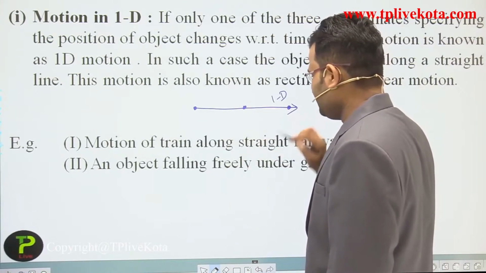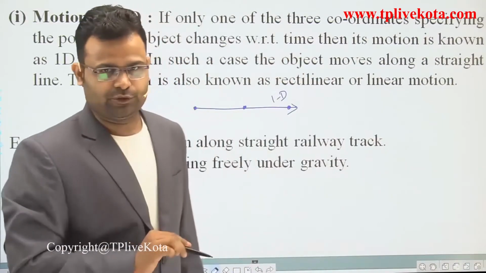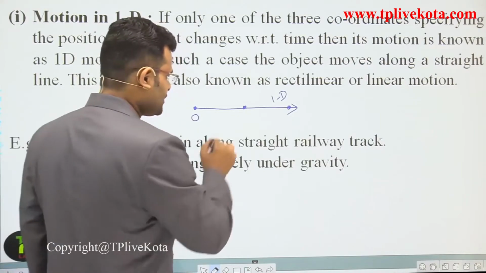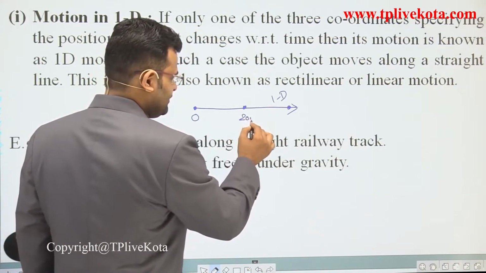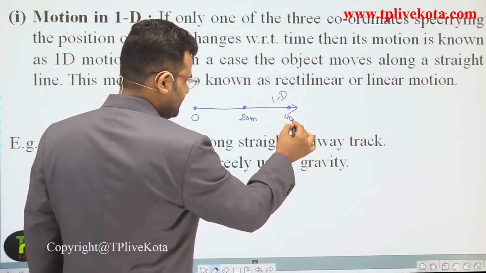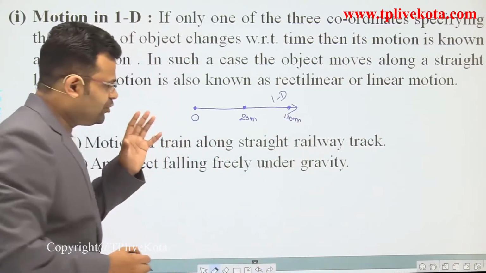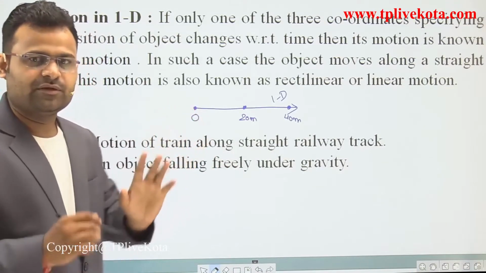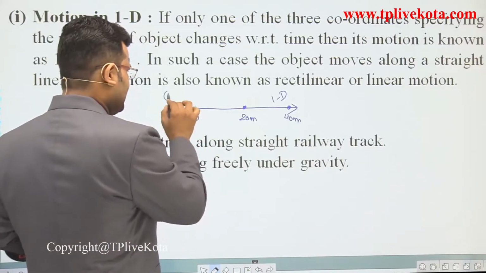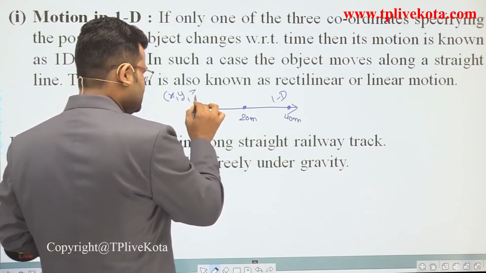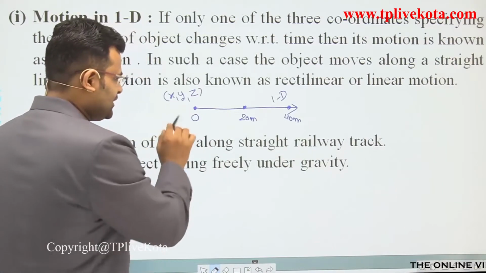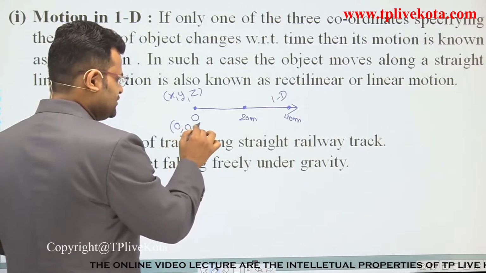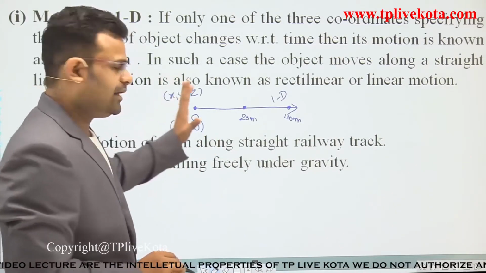Suppose there are 3 points where you show your position. At first your position is 0, second time your position is 20 meter, and third time your position is 40 meter. Dear student, when we talk about the position, we require only one dimension. I have 3 dimensions, x, y and z. But at the first position, x is 0, y is 0 and z is 0 because it is the origin. So all are 0.